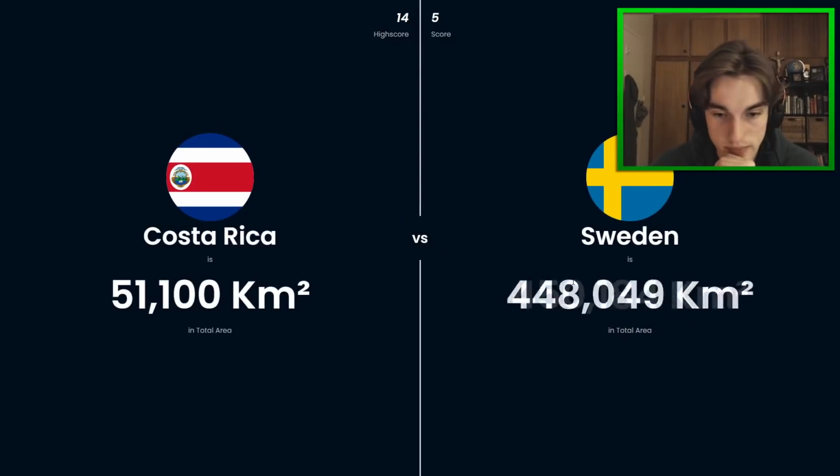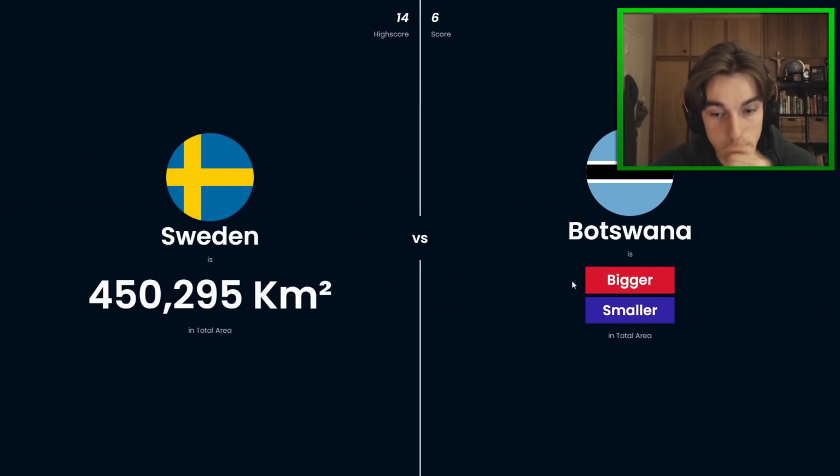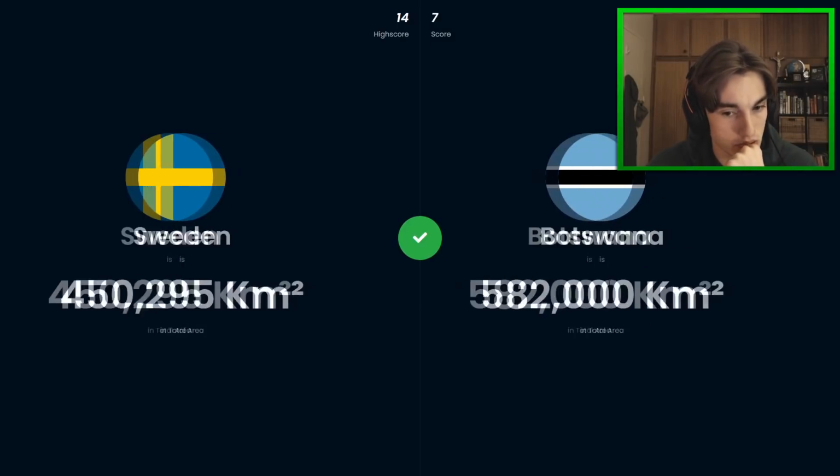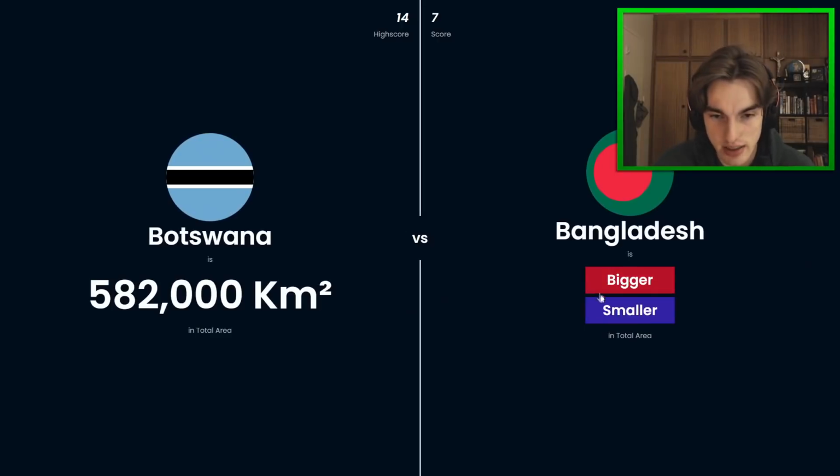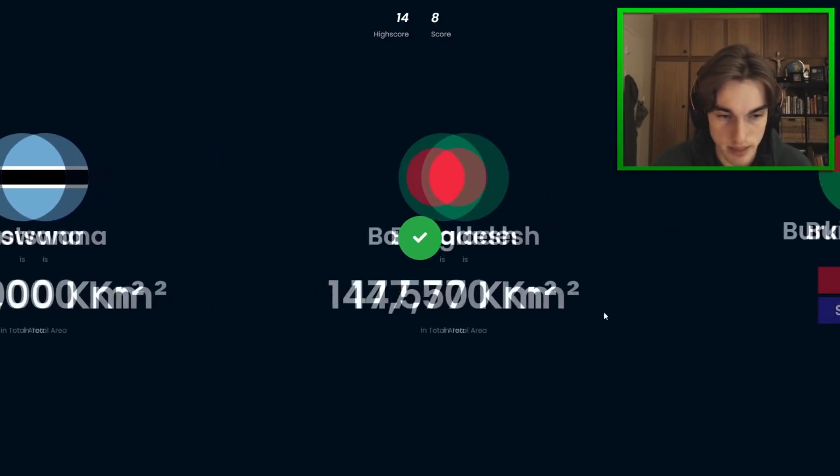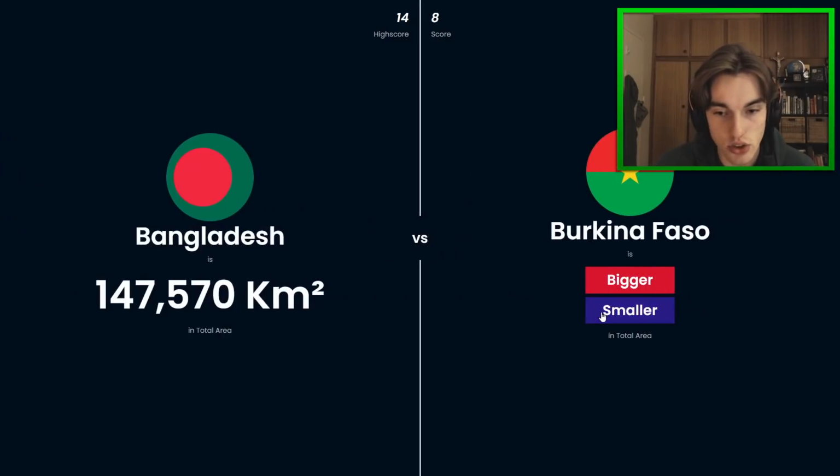Sweden is huge, so almost 500,000 there. Botswana's big as well. I think Botswana is bigger. Ooh, yep, good shout. And then Bangladesh should be smaller. Yep. And Burkina Faso would probably be about the same size, I reckon.